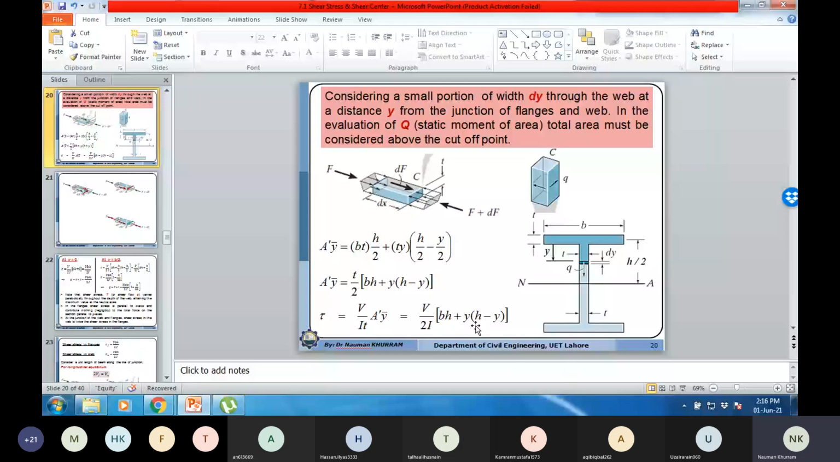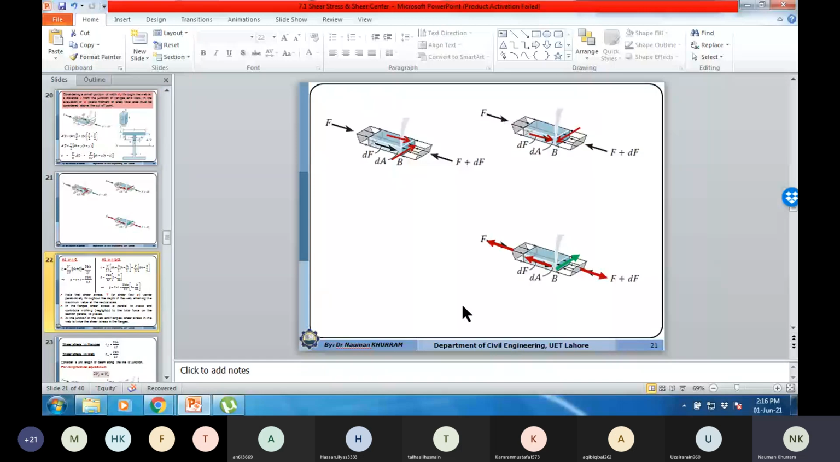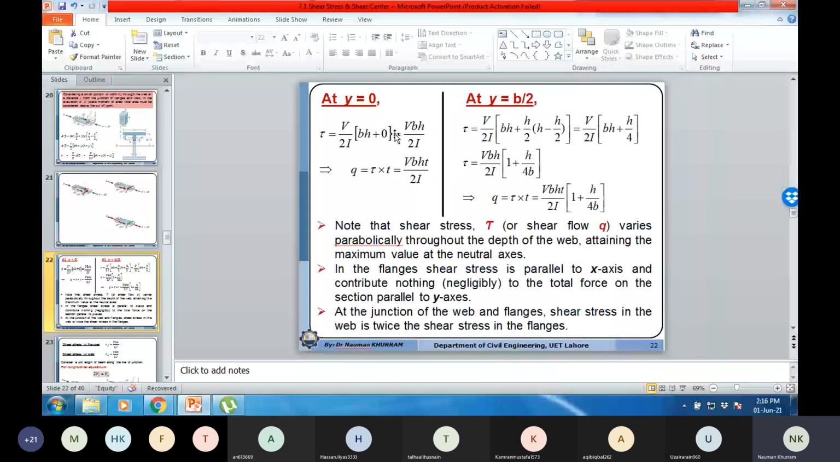So if you substitute the y value equal to 0, so y value will be 0 at the junction. So if we substitute the y value equal to 0, this entire parameter will be 0. So shear stresses at the junction of the web will be VBH over 2I. So if you multiply this shear stress by the thickness of the layer, you can convert into shear flow.